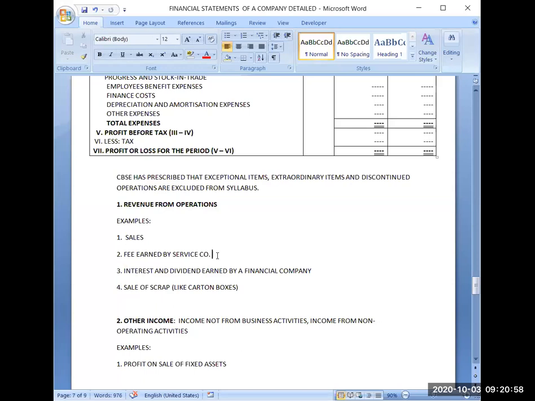So it is your operating activity that you will be accepting deposits and you will be depositing that money into some higher interest earning options. So that's why this is the operating activity of a financial company. That's why interest and dividend will be always operating income of a financial company. But it will be non-operating income for a non-financial company. These 2 points should be clear to you for the coming topics. Then sale of scrap.